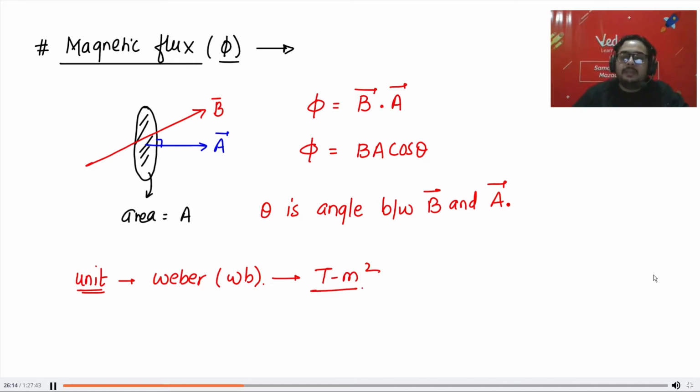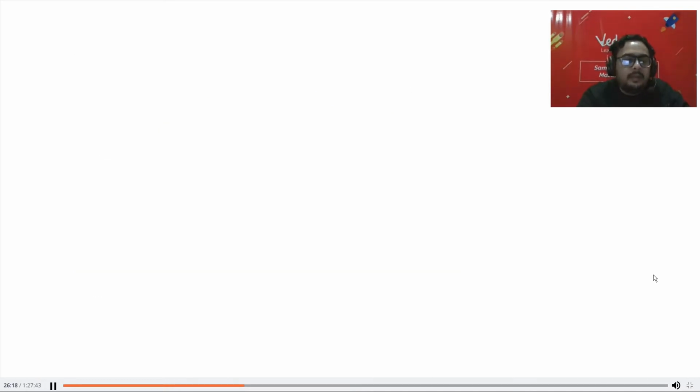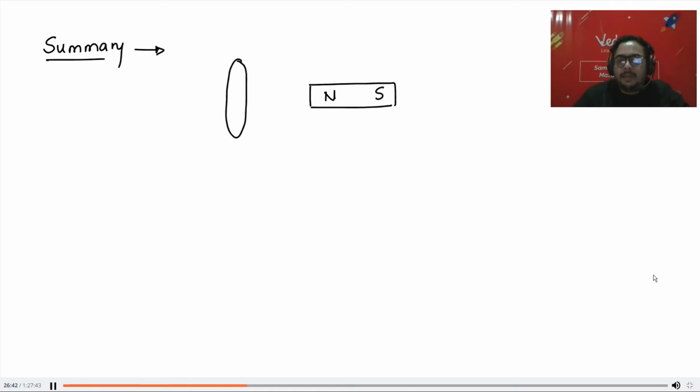Okay. So let us summarize what we have studied. Let us finally summarize. Someone gave a very good idea to summarize. Let us see what we have studied. So basically, if you have a loop and you have a magnet, obviously this magnet will be generating some magnetic field.